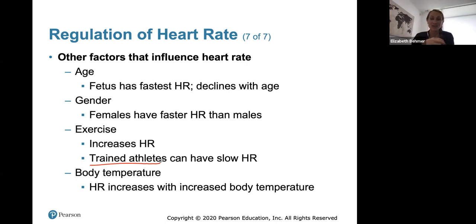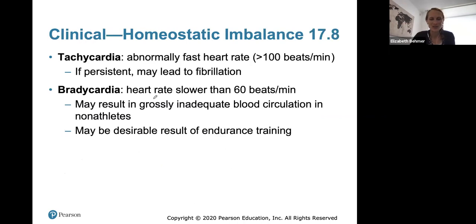And if you exercise, your heart muscle will eventually be able to do more at a much lower capacity than someone who never works out. So trained athletes can sometimes have very low heart rates because their heart is accustomed to working and doesn't need to pump as much to get the blood out. Body temperature: the heart rate can also increase with an increased body temperature.